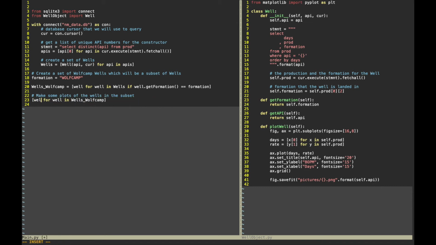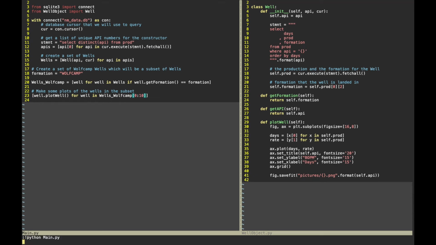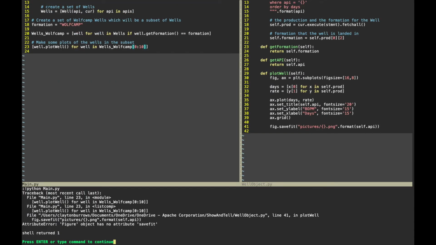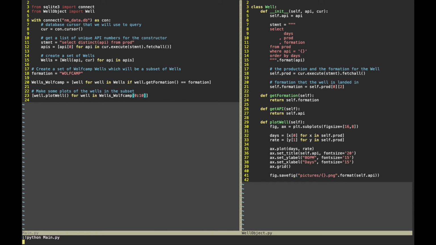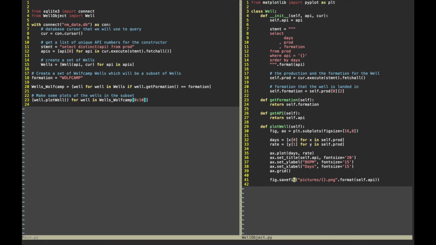I think I did like 10. And you may have already seen my mistake. I have a mistake in my plotting method. It's about to yell at us. Yep. I put save fit. I should have put save fig. I blame it because the T is right above the G. That was why. Now you can see it's taking a while, so it actually is saving out the pictures.